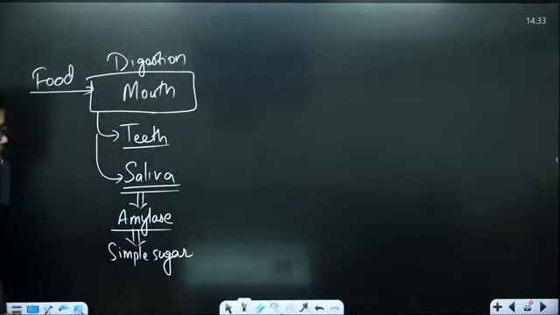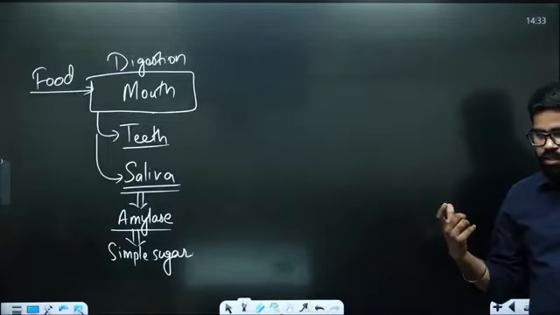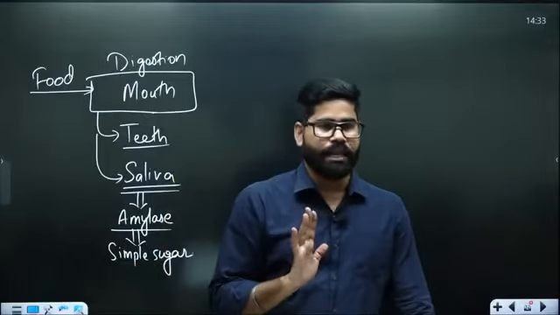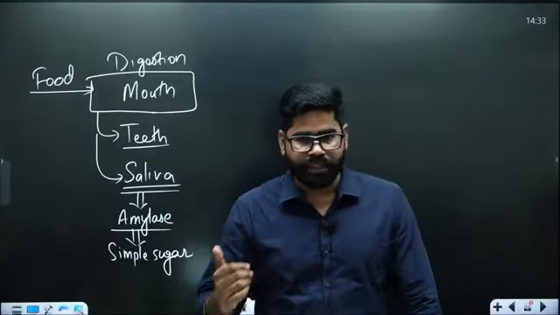Why do we have to chew the food, or keep it in the mouth for some time? So that it can be properly mixed with saliva. When it is properly mixed with saliva, the digestion process will start. Otherwise, if there is no time for it to get mixed with saliva, the food will simply go down the food pipe and reach the stomach. So here salivary amylase is breaking down the food, especially the sugar, into simple sugars or simple molecules. That is one part.